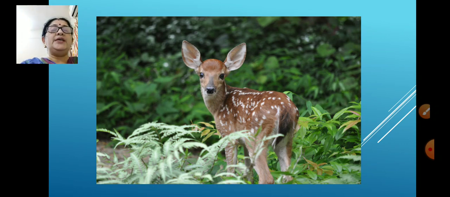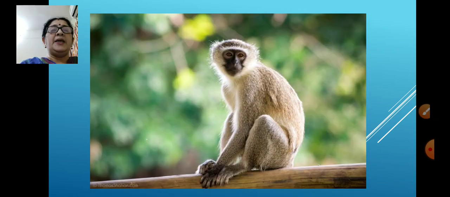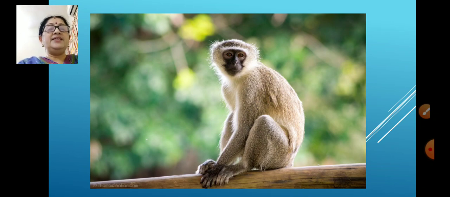I told you there are big and small wild animals. So deer is a small wild animal. Monkeys. Monkey also a wild animal. So these are some of the wild animals. They live in the forest. That is why they are called wild animals.